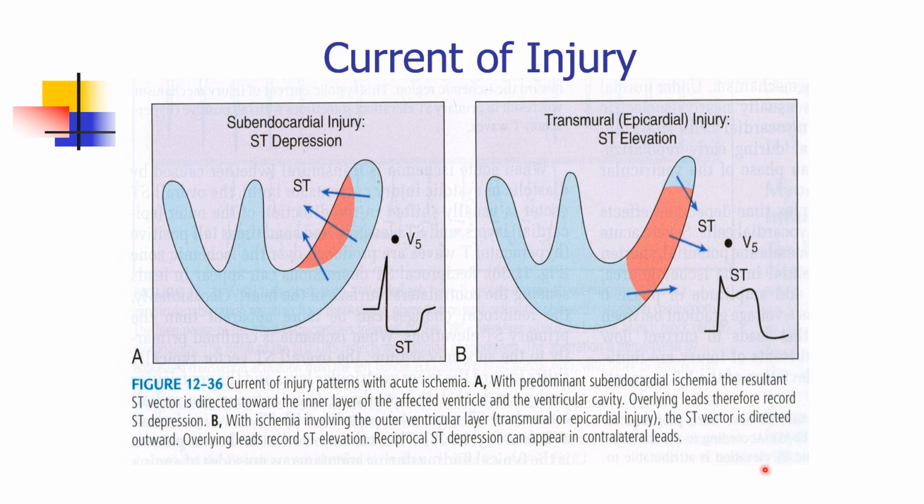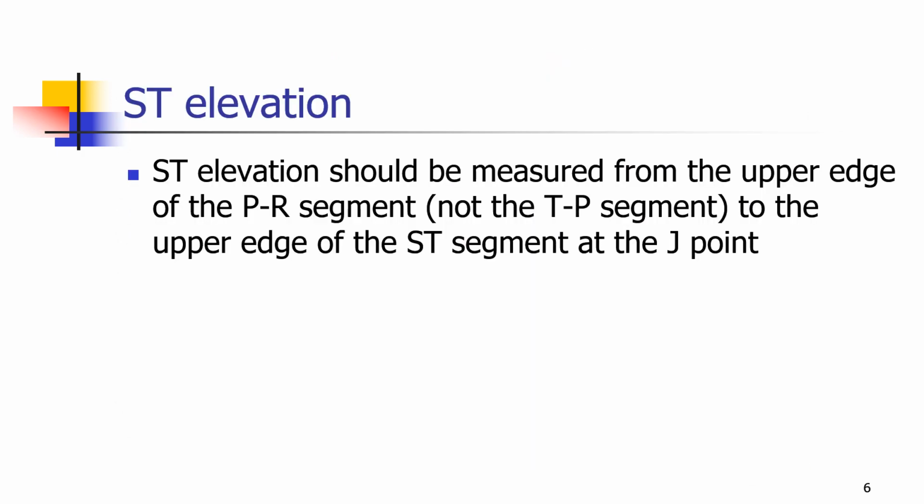But it is enough if you remember that when there is transmural injury, there is ST elevation, and for the transmural injury to occur, there will be a total occlusion of one of the arteries. So the ST elevation should be measured from the upper edge of the PR segment, not the TP segment. So let me show you what the PR segment is.